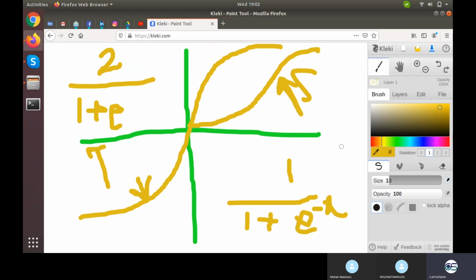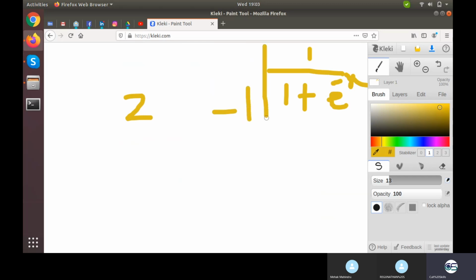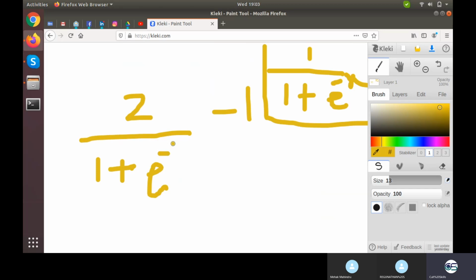Now let's talk about the formulas of tanh and sigmoid. Sigmoid was 1 upon 1 plus e minus x, and tanh is 2 upon 1 plus e raised to minus 2x, then minus 1.